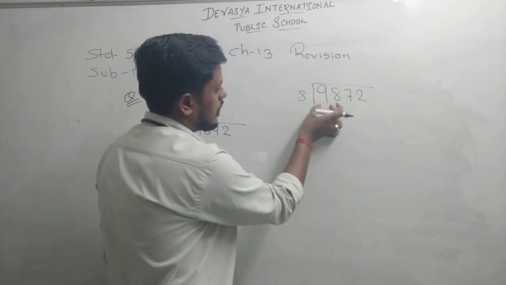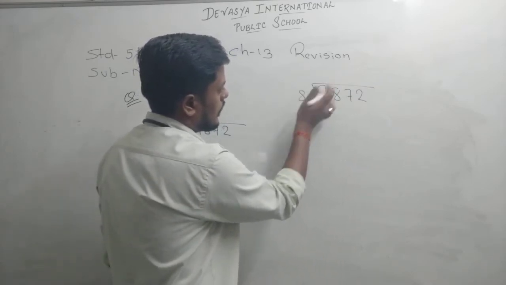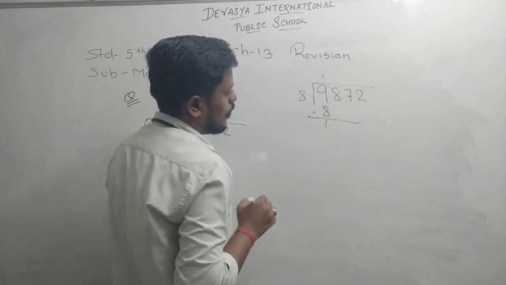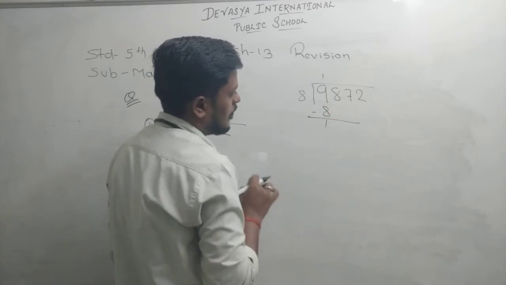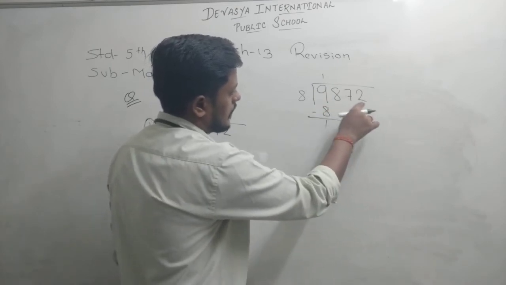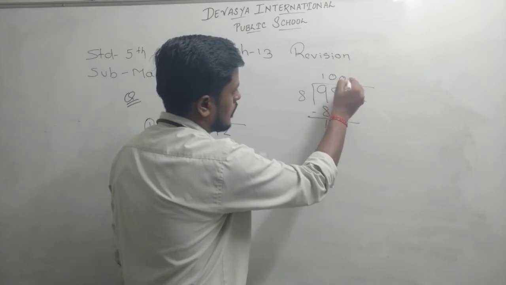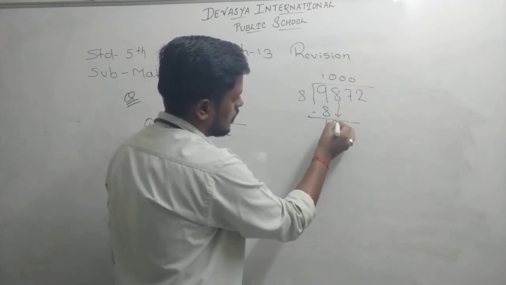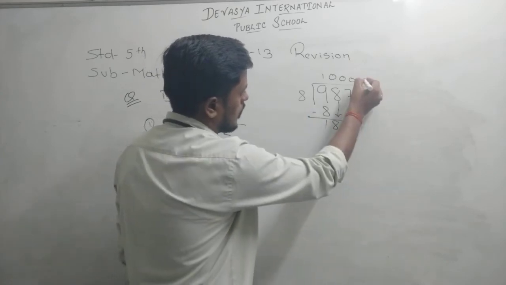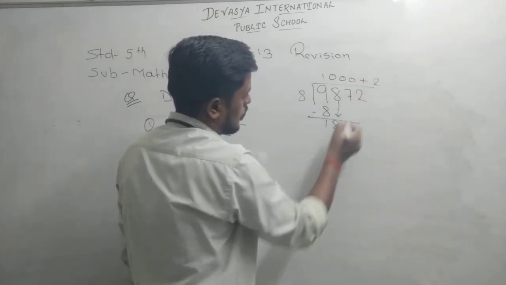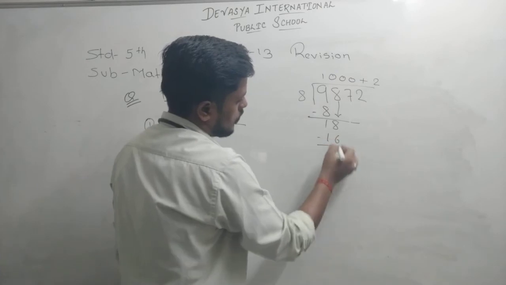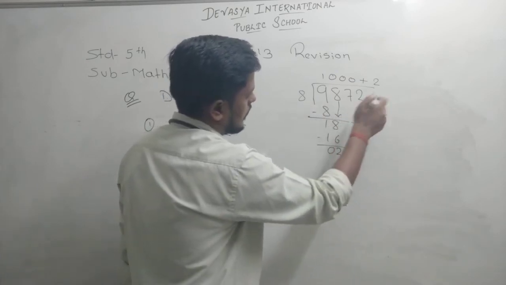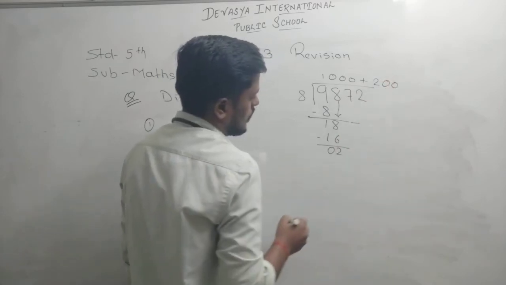See, here first we can take one digit. 8 ones are 8. So here we will take 1 because 9 minus 8, the answer will be 1. How many digits are there? 3. So here we will take 30. Clear? Now after this, take 8. 8 twos are 16. So 18 minus 16, the answer is 2. After 8, how many digits? 2. So here we will take 20.